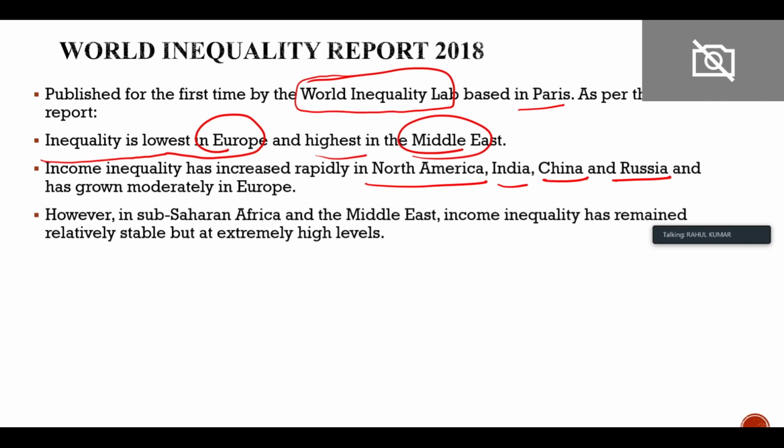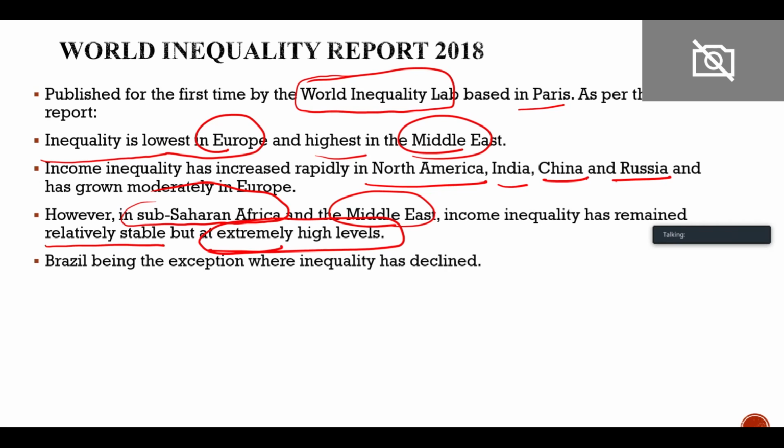It is the data. In sub-Saharan Africa and in the Middle East, income inequality has remained relatively stable but at an extremely high level. Brazil is an exception where the inequality has declined.